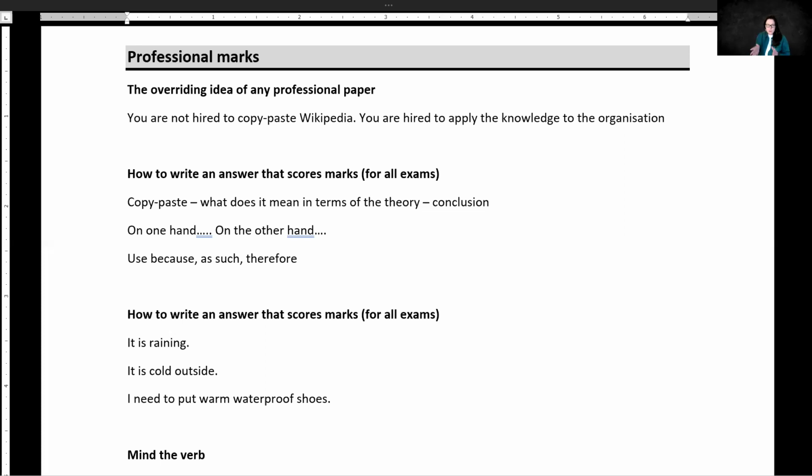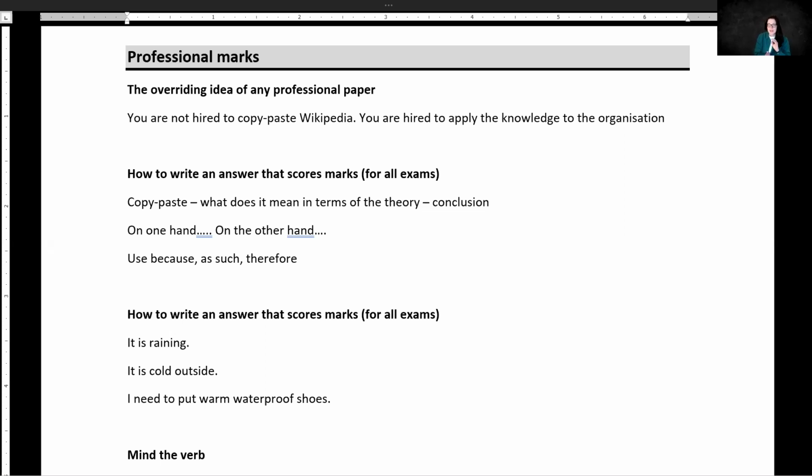Now, when we are talking about professional papers, we need to acknowledge the overriding principle. And the principle is that you are not paid to copy paste Wikipedia. You are paid to take a piece of scenario, to tell a company about itself and explain how this relates to knowledge.